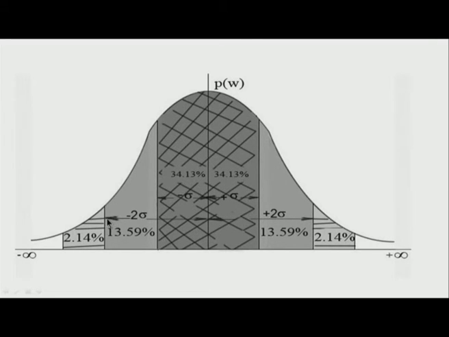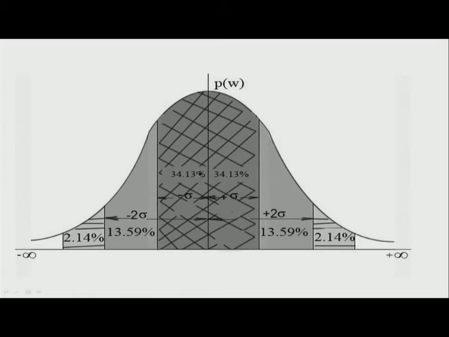If I consider minus 2 sigma to plus 2 sigma, the area under this curve is something like 95.7% of the total area. And if I consider minus 3 sigma to plus 3 sigma, the total area under this curve is something like 99.7. Therefore, I have 1 sigma, 2 sigma, 3 sigma, and this shows the area under this curve.